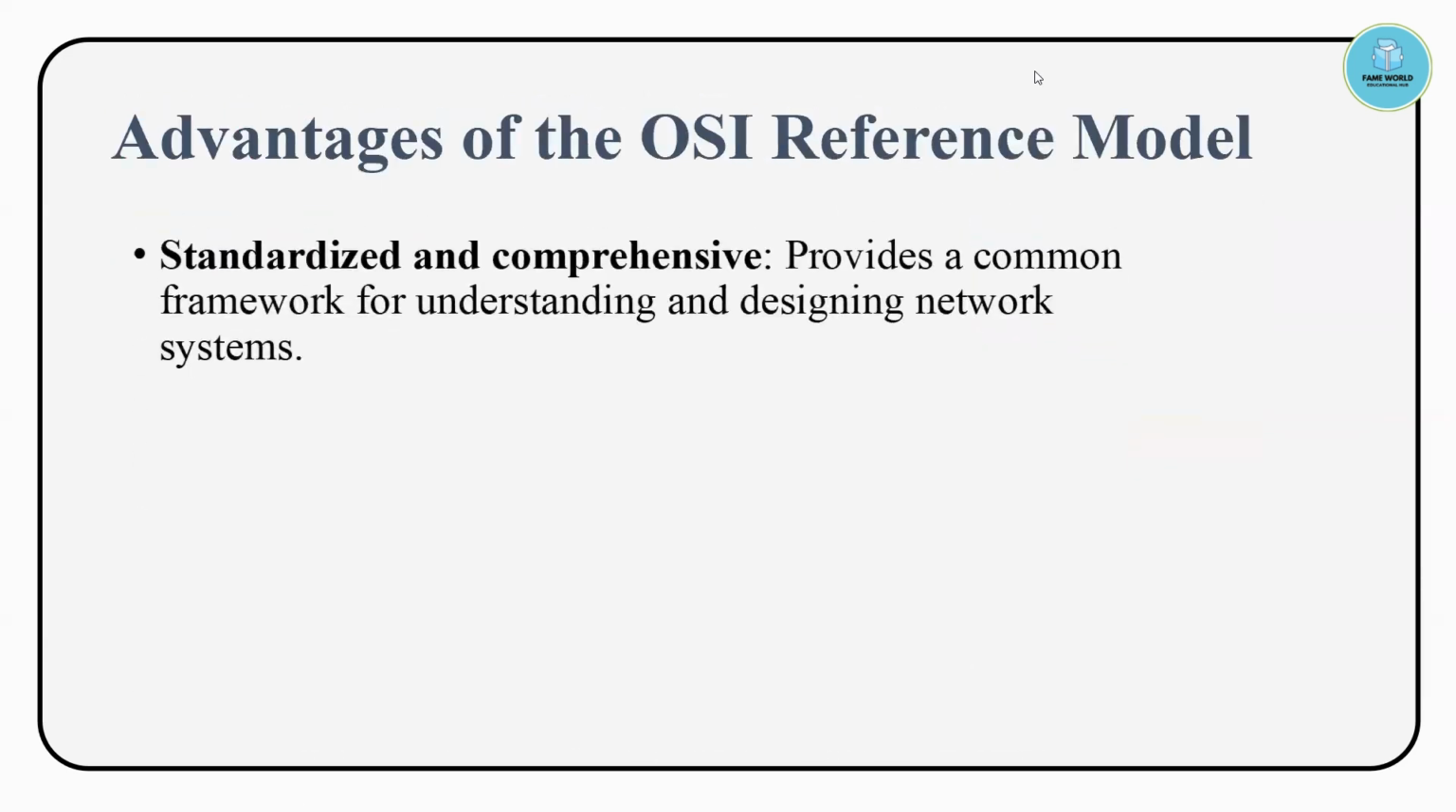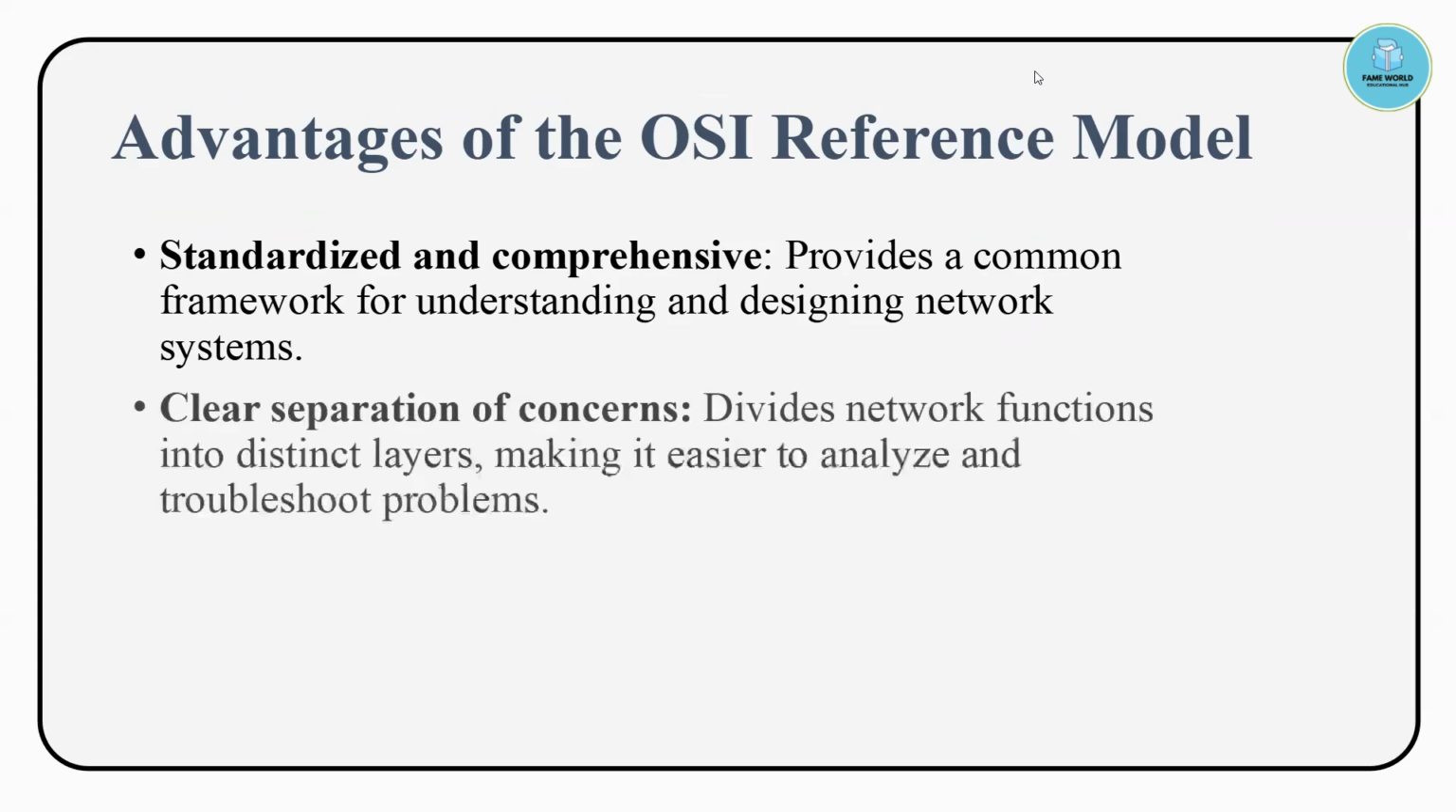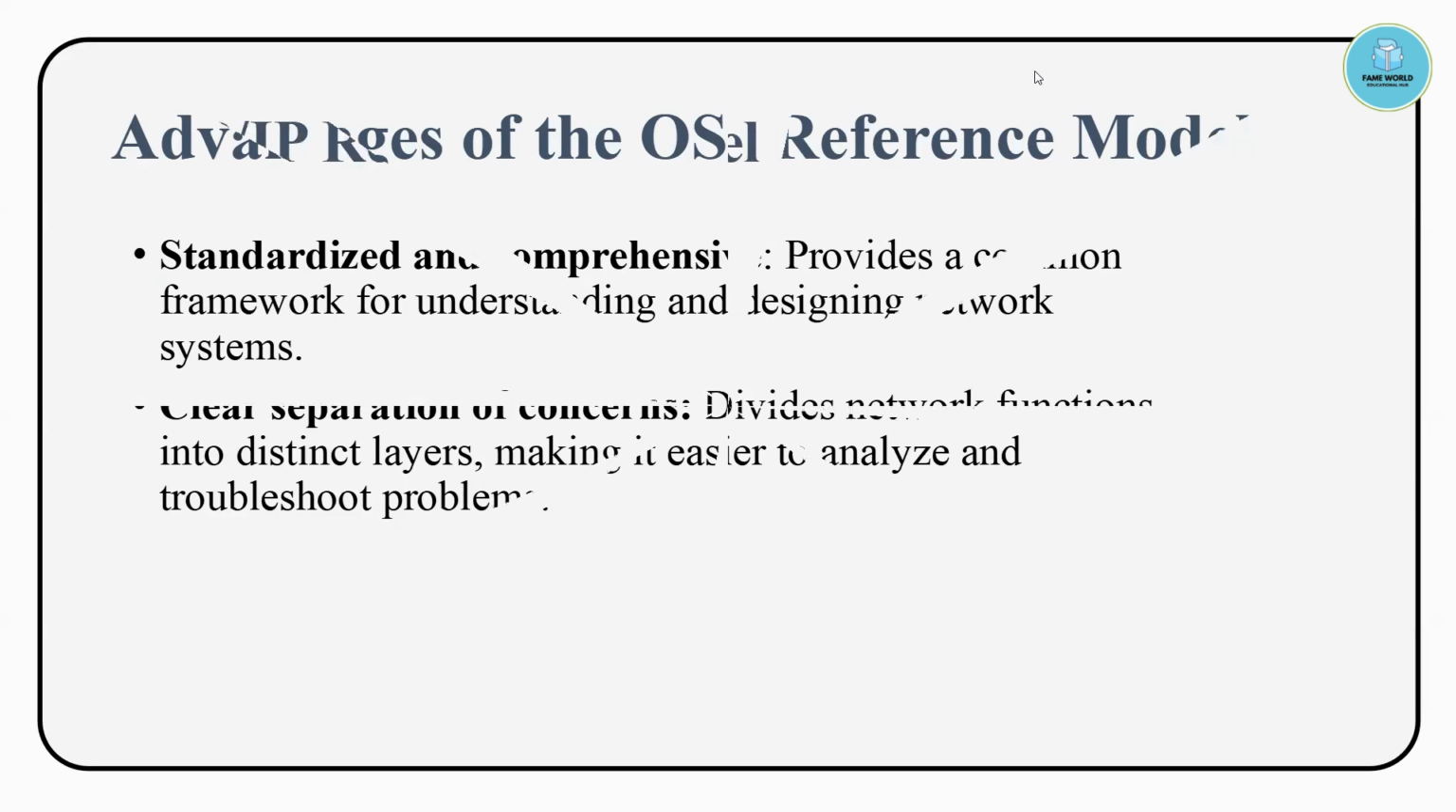Now, if we talk about the advantages of the OSI reference model, standardization is there, and it is comprehensive. It provides a common framework for understanding and designing network systems. There is a clean separation of concerns: it divides network functions into distinct layers, because there are seven layers. This is an advantage because it makes it easier to analyze and troubleshoot problems.